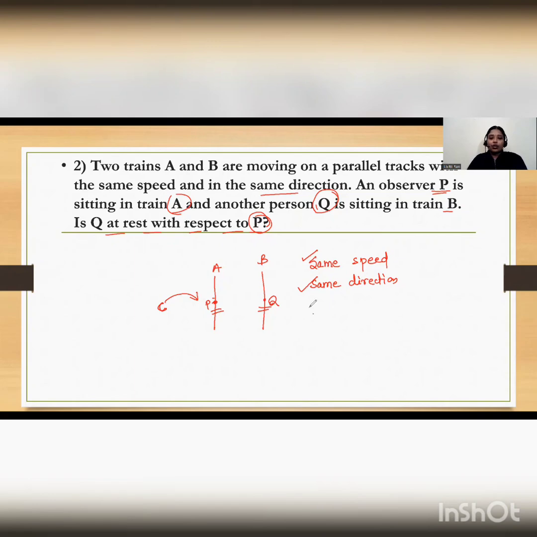That's why Q will be at rest with respect to P, but it will be in motion with respect to C, because its position is changing with respect to time and observer. Got it? So let's move to the next question.